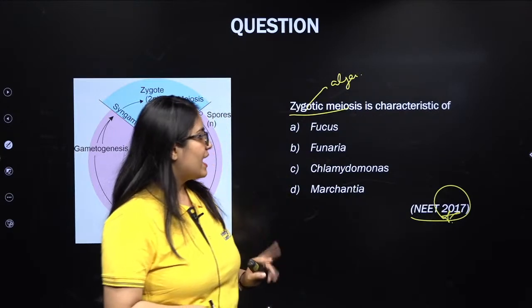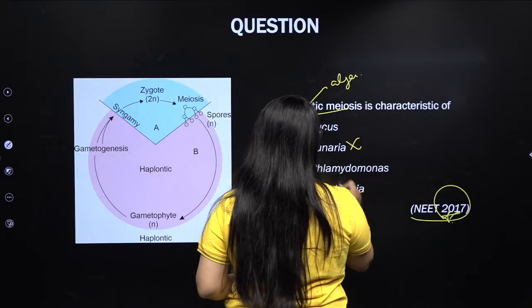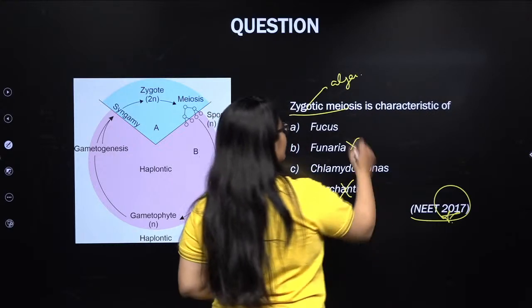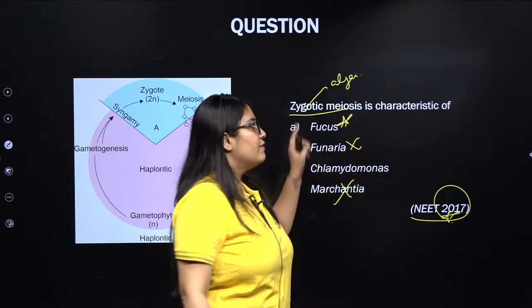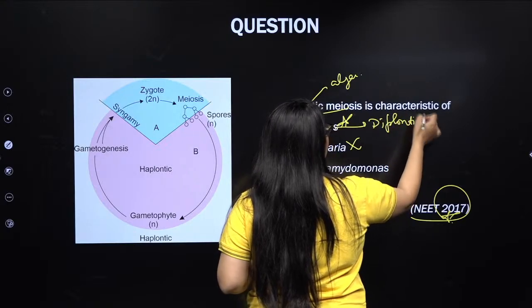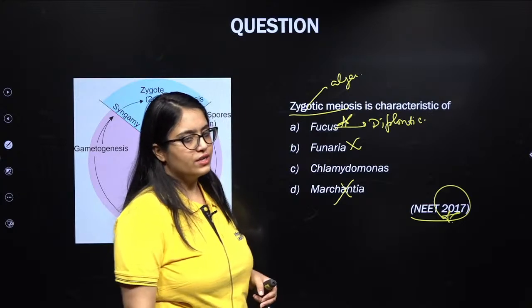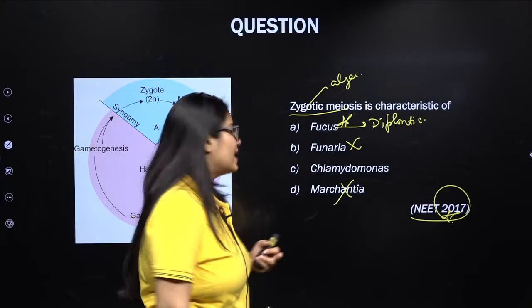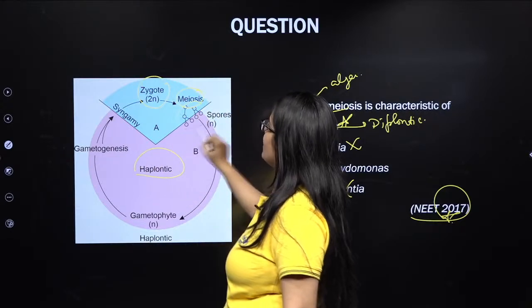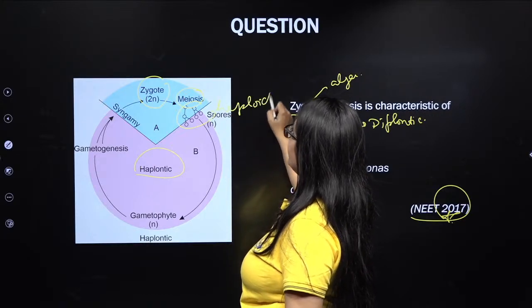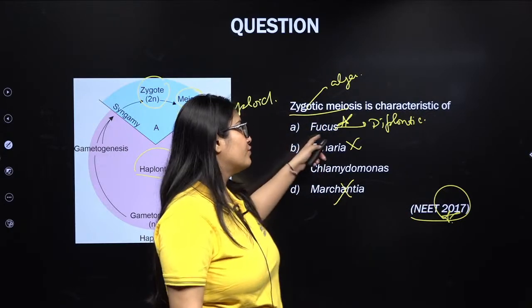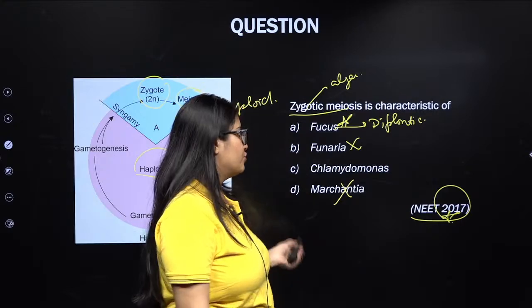So out of these, how many are algae? Let me tell you. Funaria is not algae, it's a bryophyte. Marchantia is also a bryophyte. Fucus and Chlamydomonas both are algae, but Fucus is an exception, my dear students. In Fucus, the diplontic life cycle is seen. So Fucus does not follow the usual pattern which most members of algae do. Most members of algae follow the haplontic life cycle, where the zygote undergoes meiosis to form haploid spores. This is seen in Chlamydomonas, but not in Fucus. Fucus has a diplontic life cycle. That's an exception you need to remember.